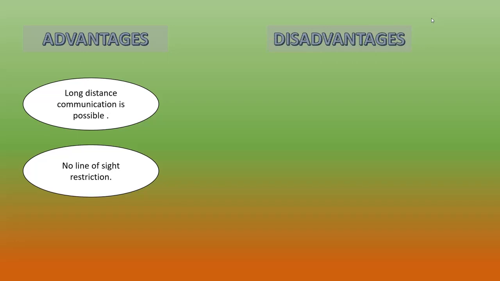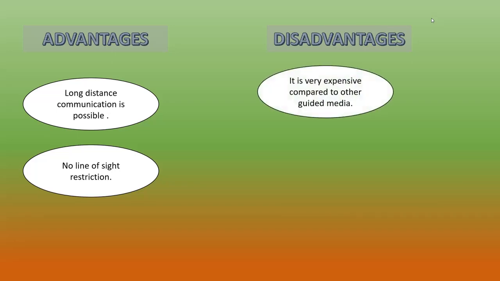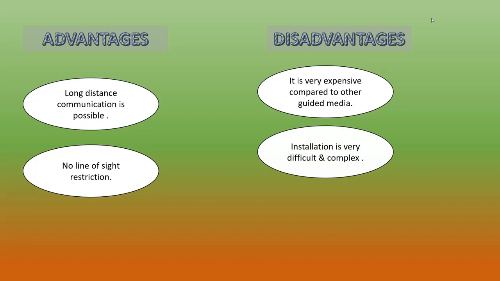The main disadvantage of satellite communication is that it is an expensive medium of communication compared to other media. Installation is very difficult, and the maintenance is also difficult and complex. These are the main disadvantages of satellite communication or satellite link.